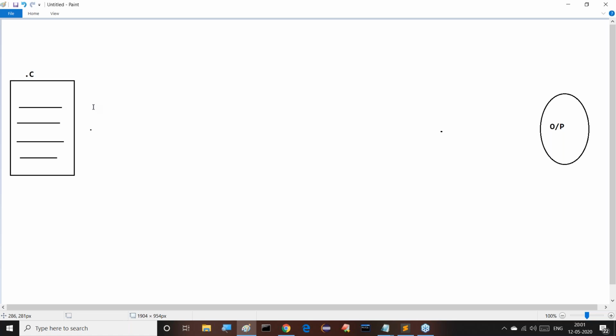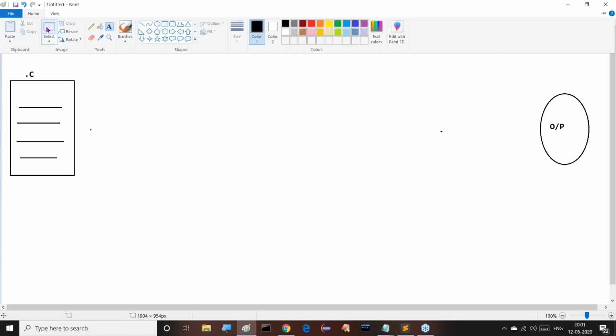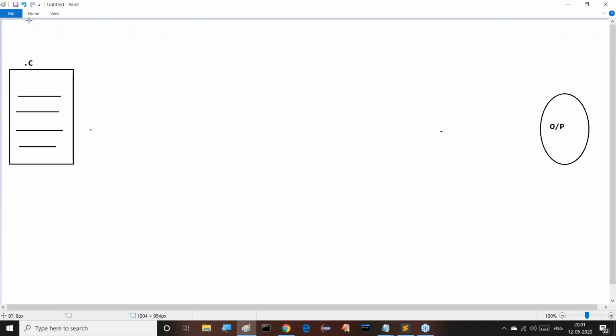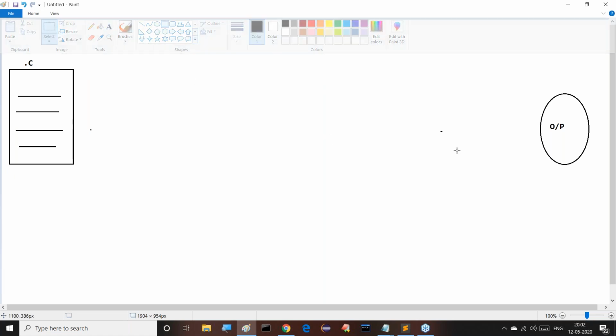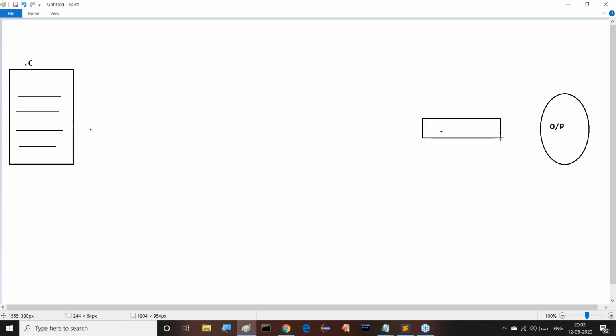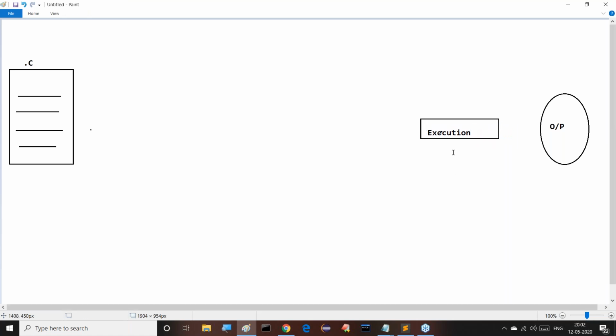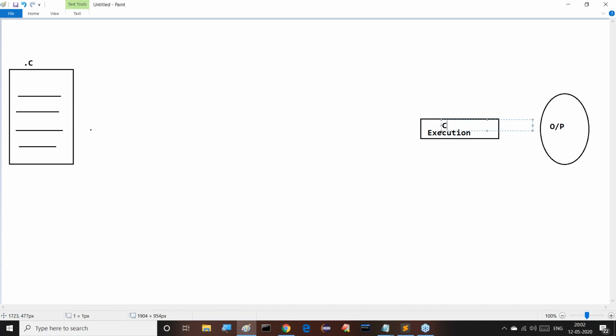If you want to generate outputs from the C program, first we have to execute the C program. How, sir? How are we able to execute the C program here? Execution must be performed. All of you listen carefully. Who will execute our C programs now? The C engine.